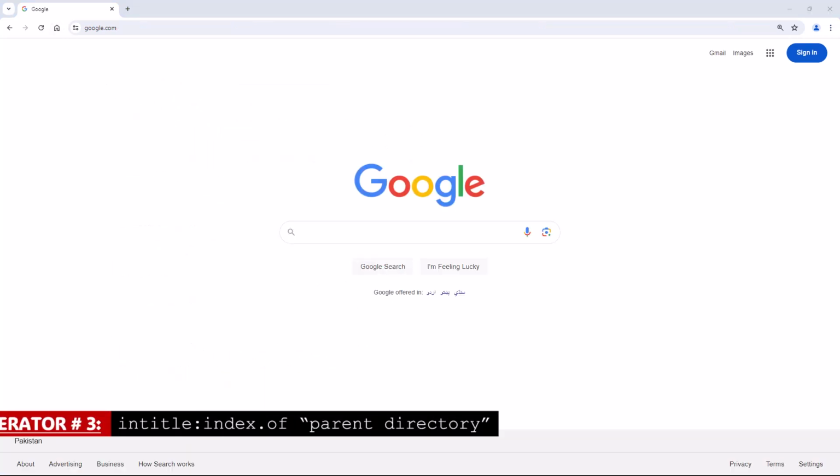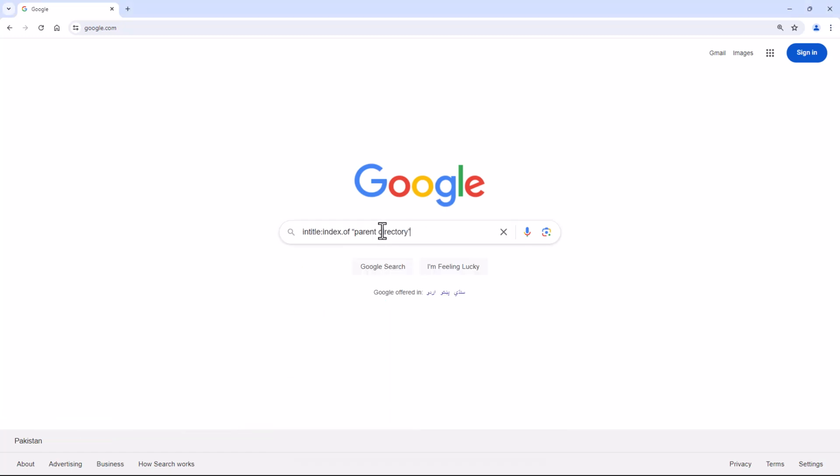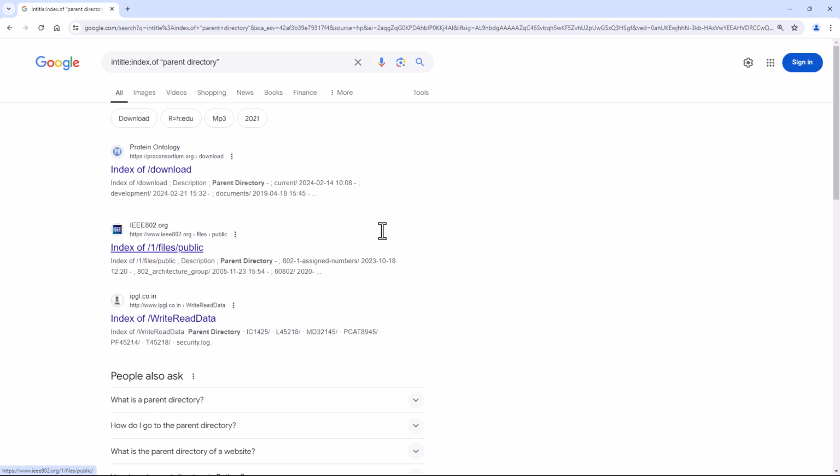Operator number 3, intitle, with the combination of parent directory. This Google Dork will search for directories that may contain sensitive information such as backups or configuration files for your target.